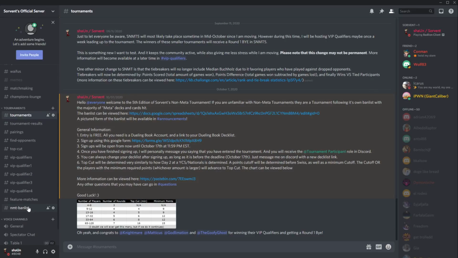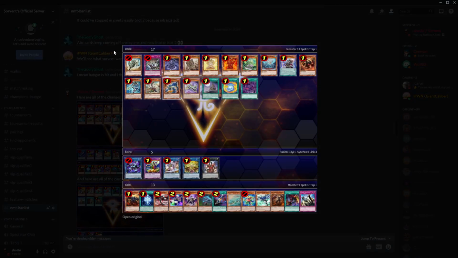And I'm going to be going over the changes here as well, so we're going to go ahead and go through them right here. The new banned cards for the main deck, I guess, are a copy of Fossil Dyna and a copy of Evenly Matched. These two cards are pretty interesting. You could search Fossil Dyna with Gallant Granite, and then you can special it with Saryuja, and it would put your opponent under a lock. I felt like that was really unfair since it was a searchable way to do it. So that's why Fossil Dyna is getting a ban.